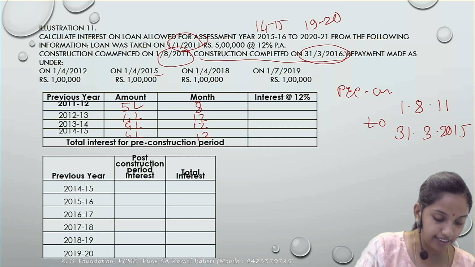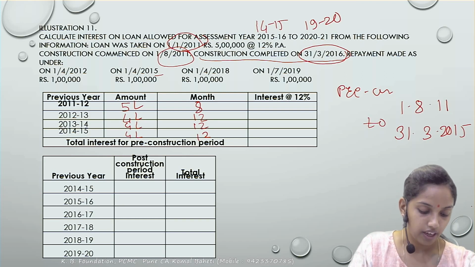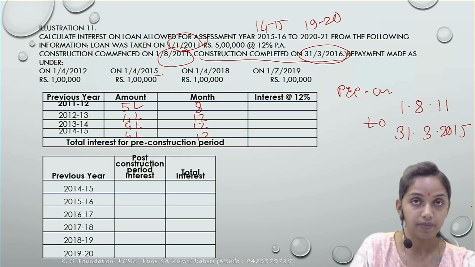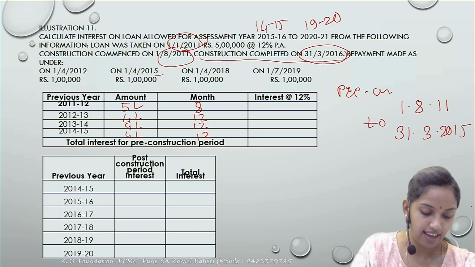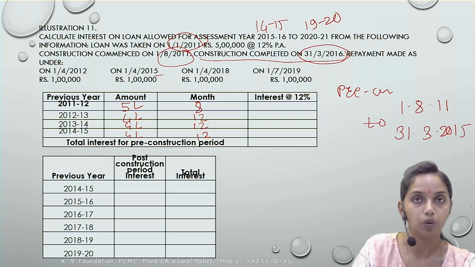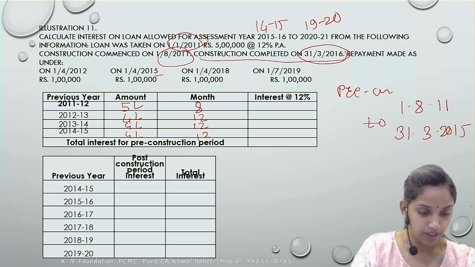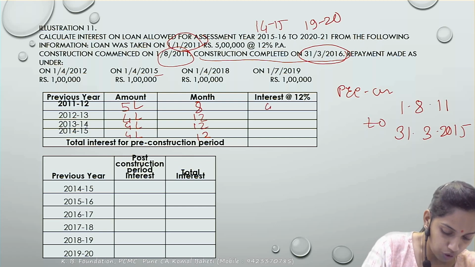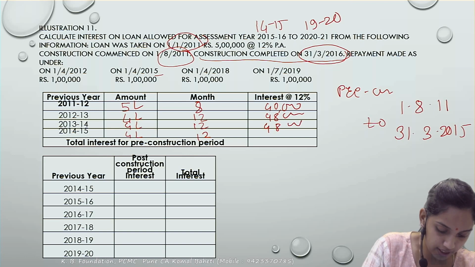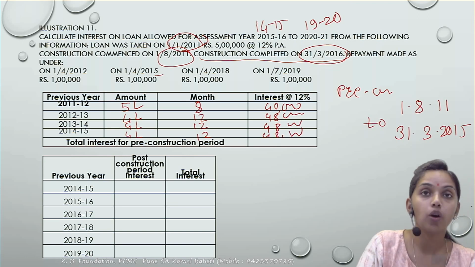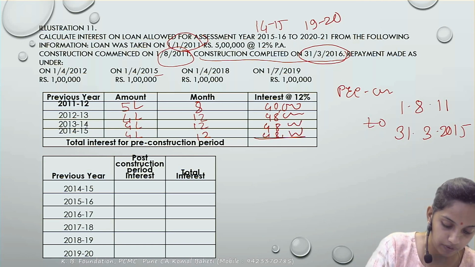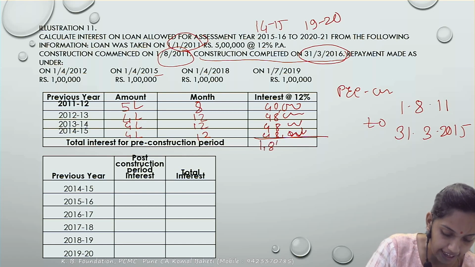So how much would be the interest amount? So 5 lakh. Interest rate is how much? 12%. And that is for the 8 months. And यहाँ तो simply it is for the year only. Correct. So how much is the amount of interest? It comes to 40,000, 48,000, 48,000 and 48,000. So the total pre-construction period interest becomes 1,84,000.